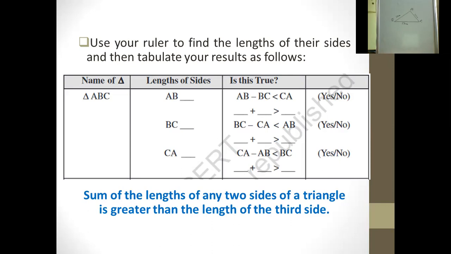Let us see. First of all, we would be writing the measurement, that is AB equal to, we already did it, 13 centimeter. What is the other one? That is BC. We asked for BC. Yes, that is 17 centimeter. Then for AC, that is 10 centimeter.